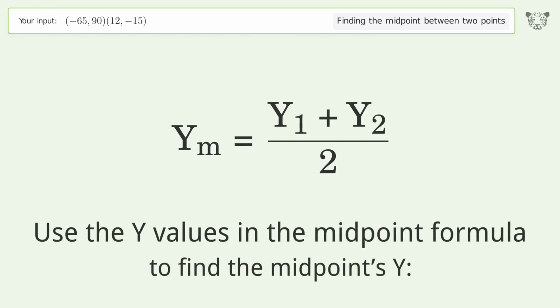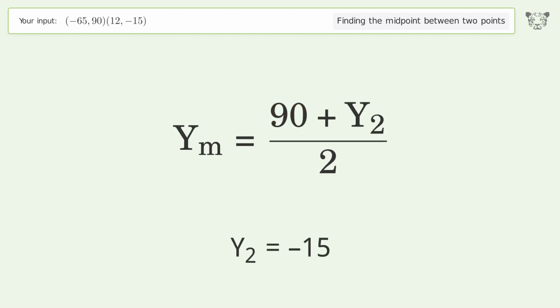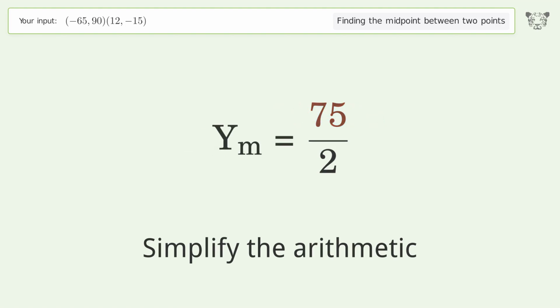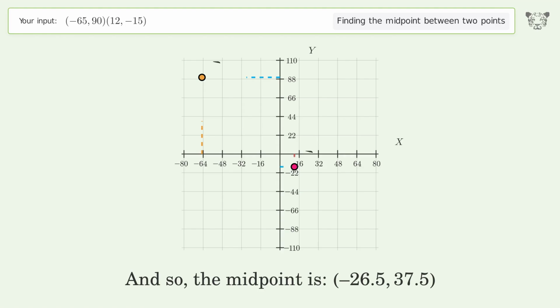Use the y values in the midpoint formula to find the midpoint's y. y1 equals 90. y2 equals negative 15. Simplify the arithmetic. And so, the midpoint is negative 26.5, 37.5.